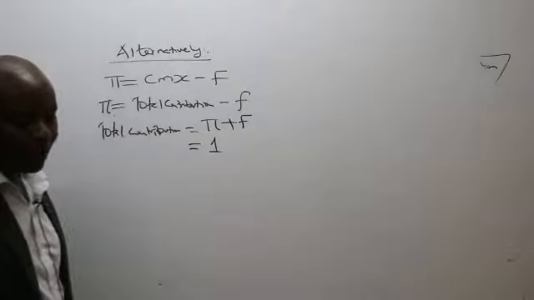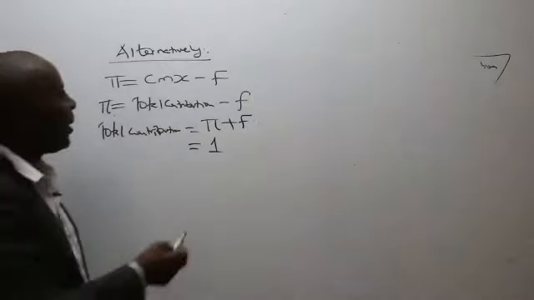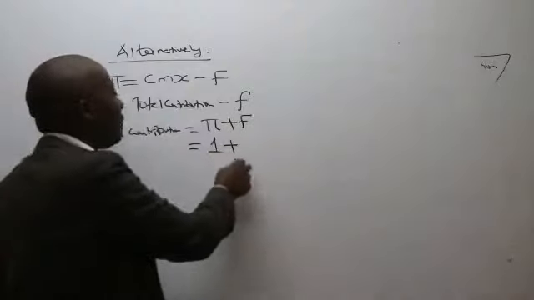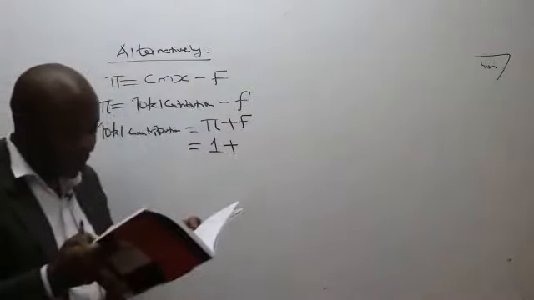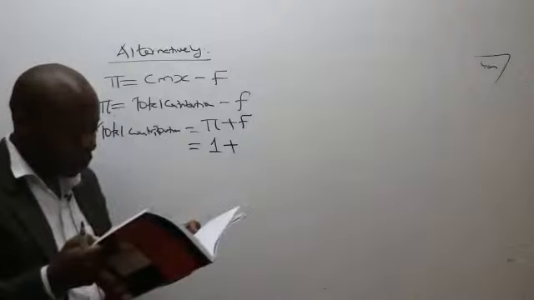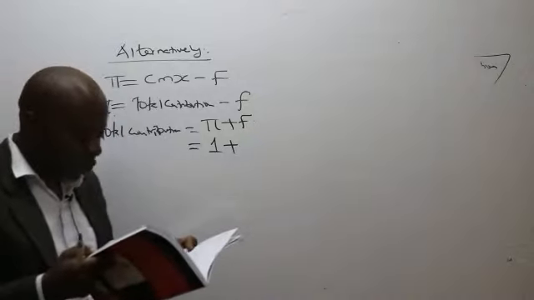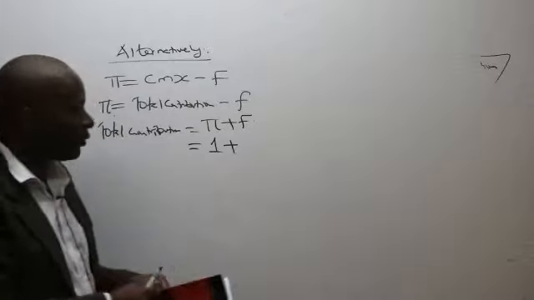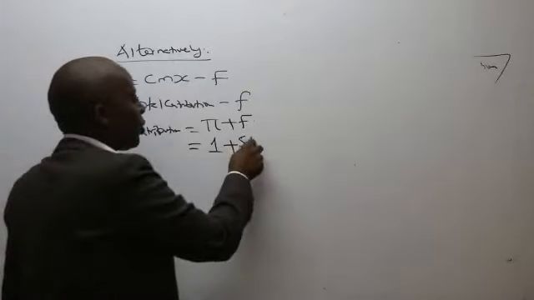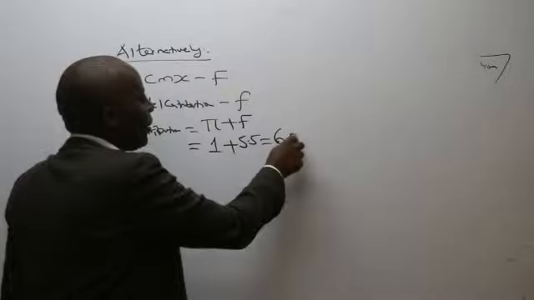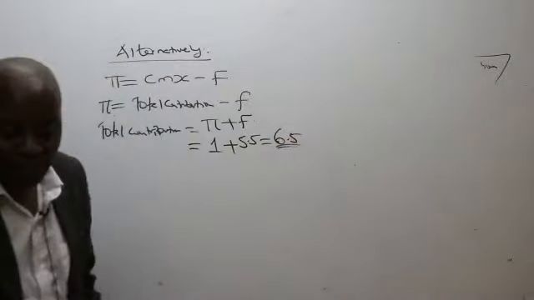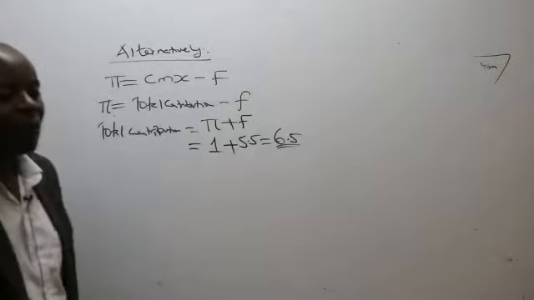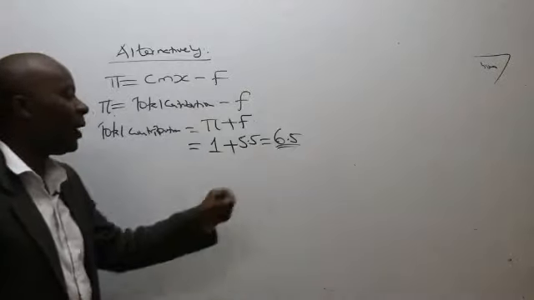1 million, plus, ladies and gentlemen, plus fixed cost. What is the fixed cost, ladies and gentlemen? They are prospecting to incur. In note number 2, they have told us the total fixed cost is 5.5. So this will end up giving us 6.5 million.